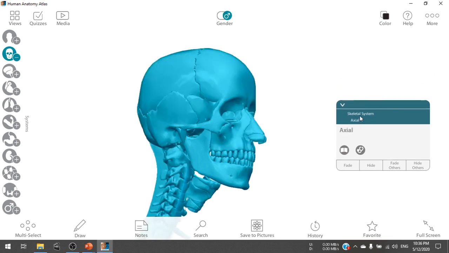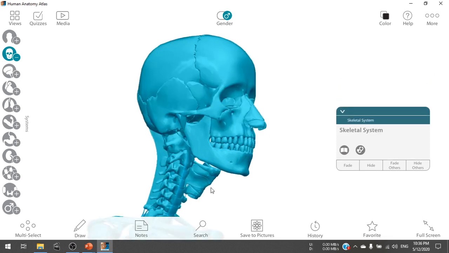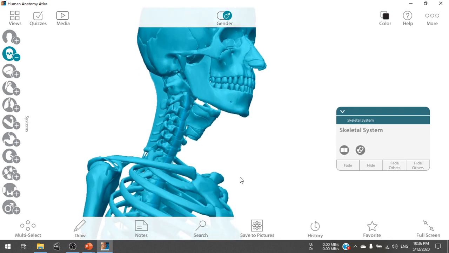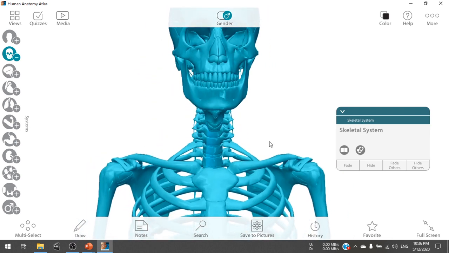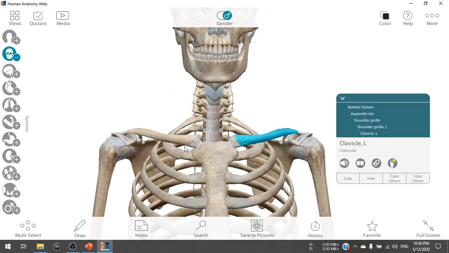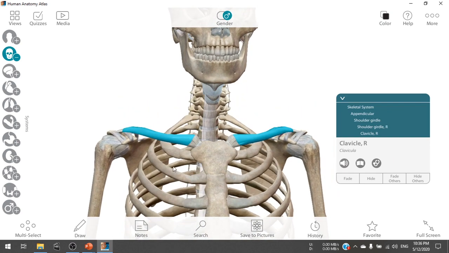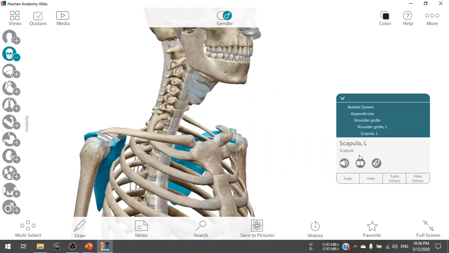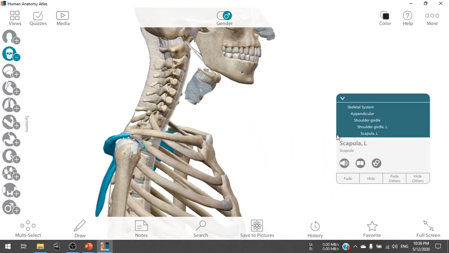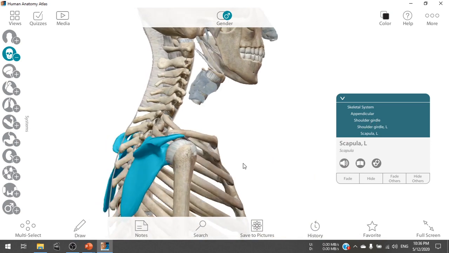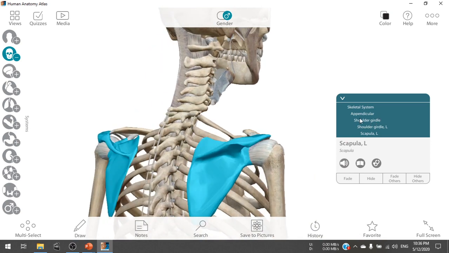Then we go to the shoulder girdle. Here we see the front two are the clavicles, and the back two are the scapulae.